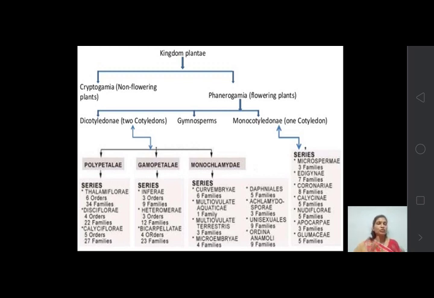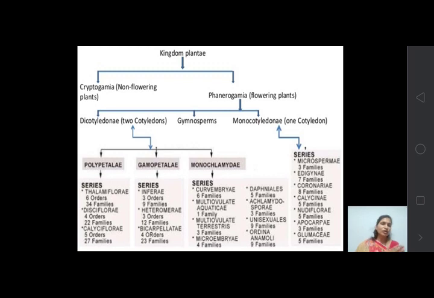Okay, so this is the outline of the Bentham and Hooker system of classification, included in dicotyledones: polypetalae, gamopetalae and monochlamydeae. Now the monocotyledones show 7 series. Microspermae with 3 families. Then epigynae, that is 7 families. Coronarieae, which contains 8 families. Calycinae, which contains 5 families.